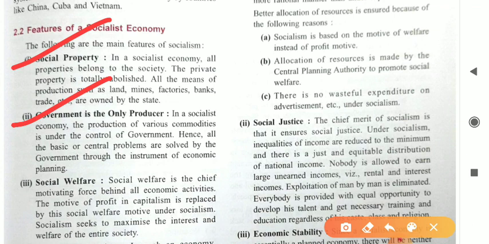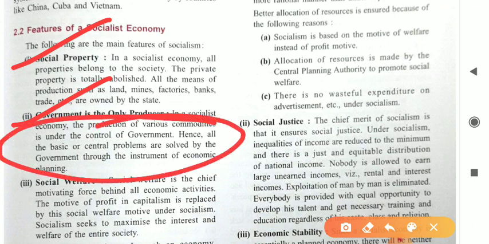Hence all the basic and central problems are solved by the government through the instrument of economic planning. With the help of economic planning, the government solves the central problems of an economy.